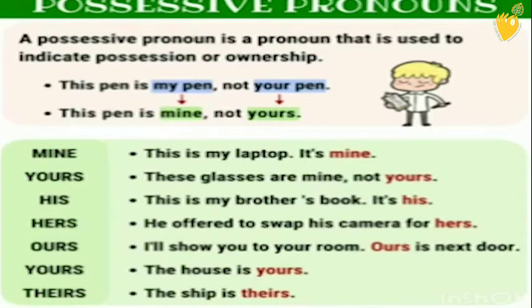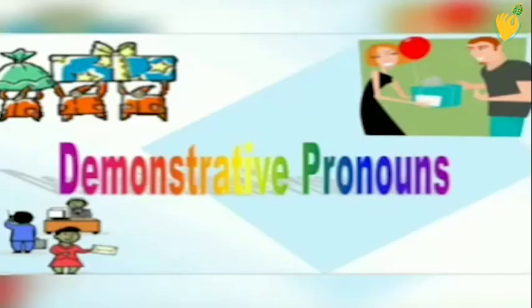Few more examples are there. First one is, this is my laptop, it's mine. Second one, these glasses are mine, not yours. Third one, this is my brother's book, it's his. Next is, he offered to swap his camera for hers. Next, I'll show you to your room. Ours is next door. Next is, the house is yours. And the last one is, the ship is theirs. In these sentences, all the highlighted words are possessive pronouns because they are showing possession.